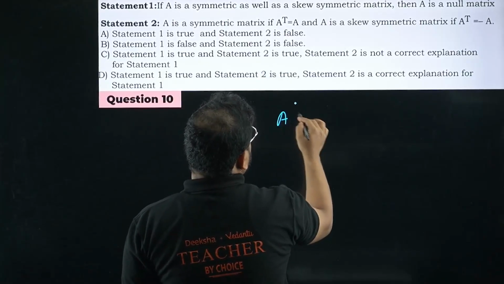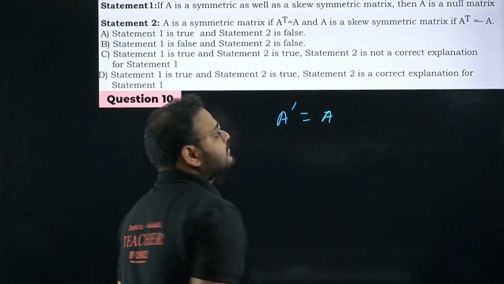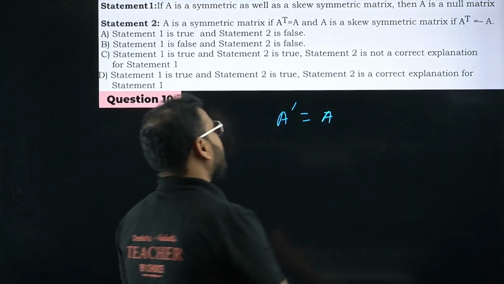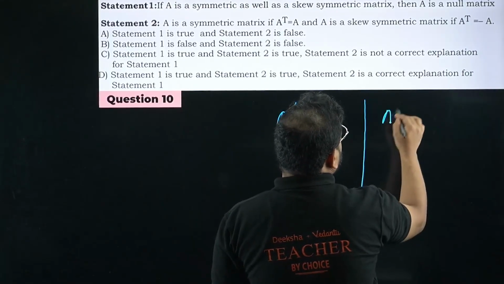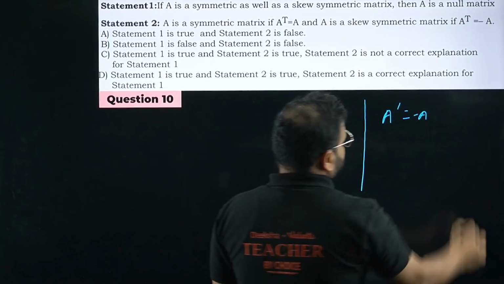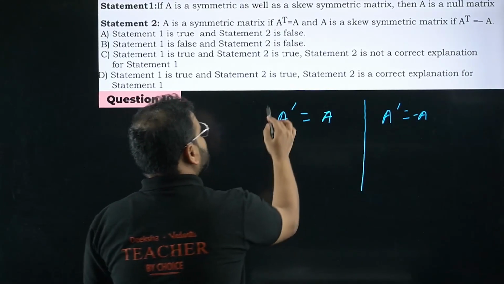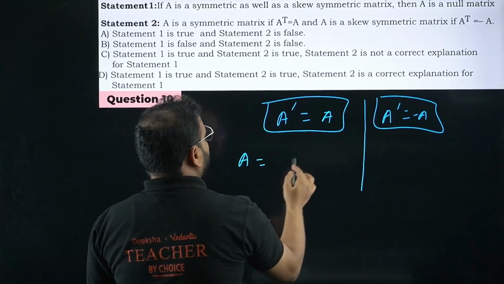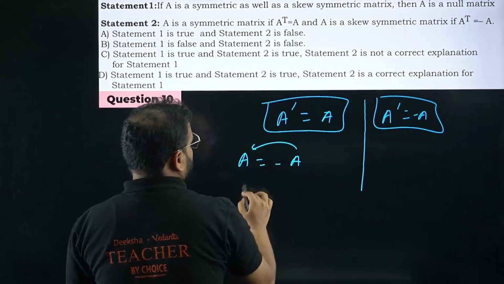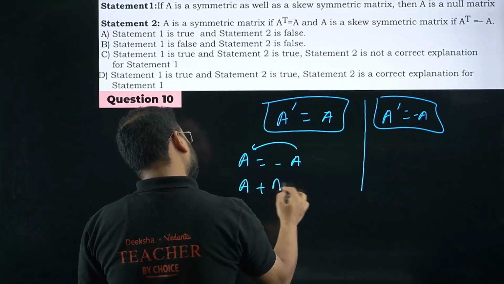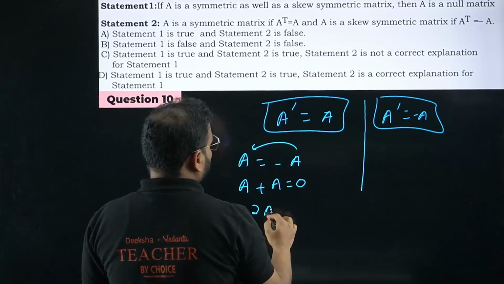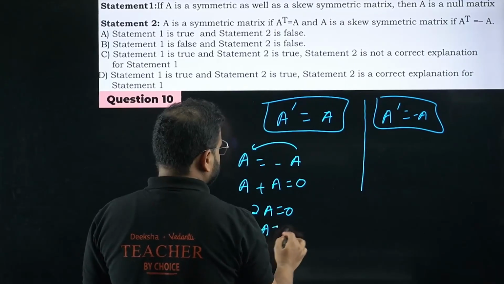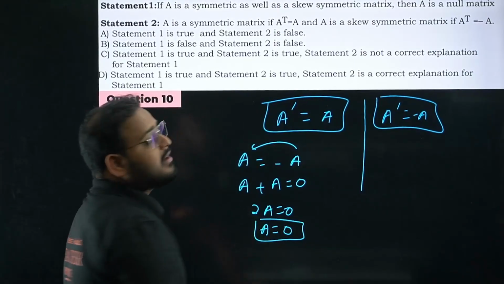Symmetric means A transpose is nothing but A. Skew symmetric means A transpose is nothing but negative of A. Transpose is A, transpose is negative of A. It means basically A is nothing but negative of A. Take from here. You get A plus A is 0. What do you get? 2A is 0. It means A is a null matrix, right? A is a null matrix.